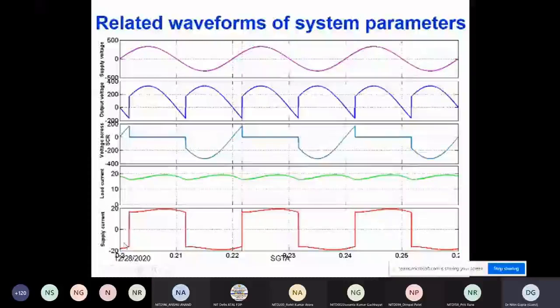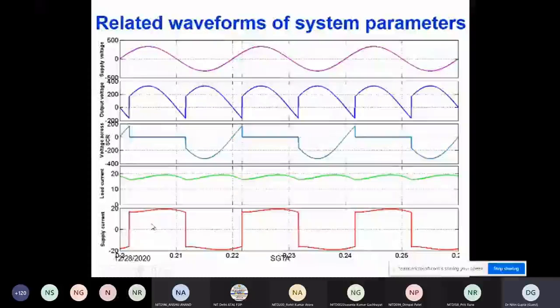Now here you can see two things. One is that the supply current is becoming contaminated, distorted. According to Fourier, this is a periodic waveform, and if you divide this waveform into the fundamental and other periodic terms, those periodic terms having a frequency which is an integer multiple of the fundamental are known as the harmonics in the system. So this red waveform consists of the fundamental plus harmonics.